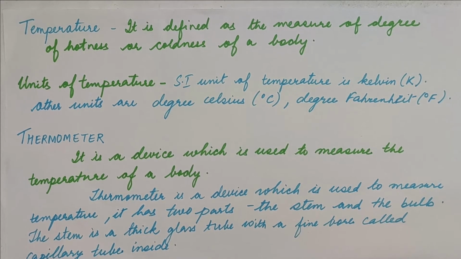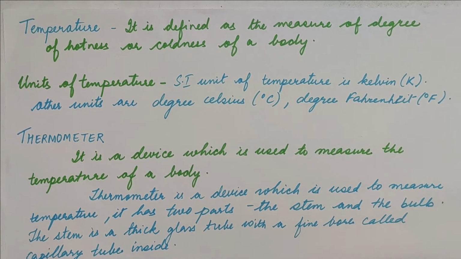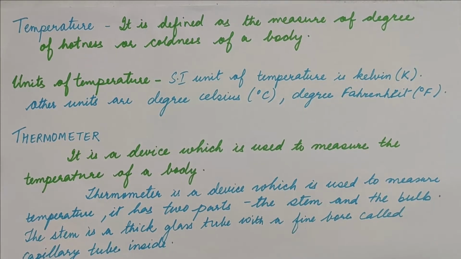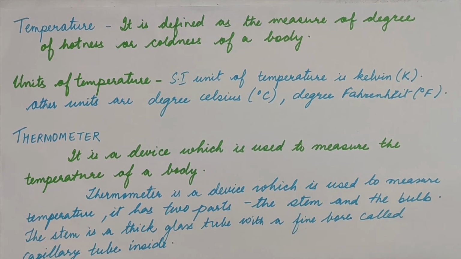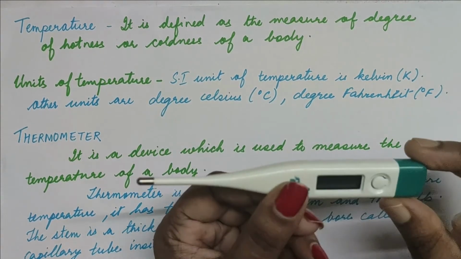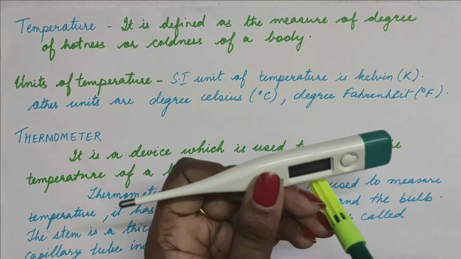Now how do I measure the temperature of a body? Yes students, you are correct. It is with the help of a thermometer. It is a device which is used to measure the temperature of a body, and generally it has two parts, the stem and the bulb. Now I'm going to show you a thermometer which looks like this. This is a digital thermometer, children. So we can say that this is a bulb and this is a stem.